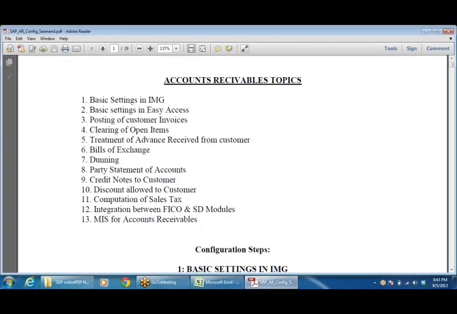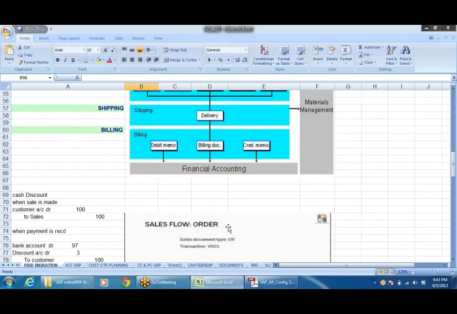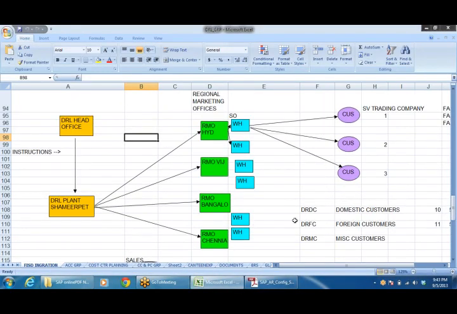First of all, these are the topics which we are going to see. Then let us go through the business process, the general business process in a manufacturing company. It doesn't mean everywhere the same process, but 90% of the cases.